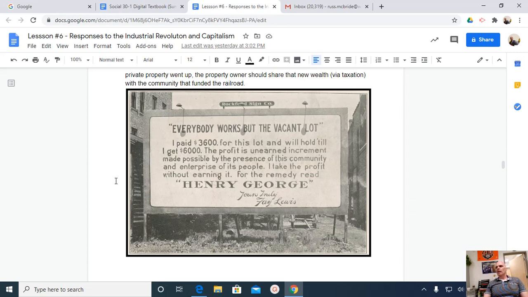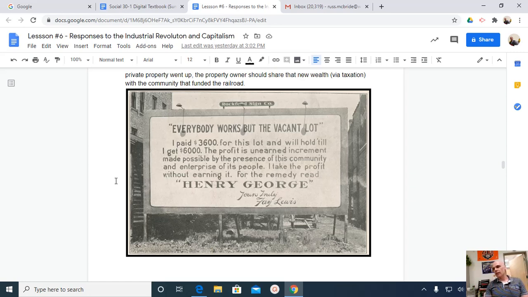Henry George has a sign, or sorry, J. Lewis has a sign here, but the sign is promoting Henry George's ideas about how in capitalism people can create wealth by doing nothing. I bought some land for $3,600. I'll sell it at $6,000. Ooh, look at me! I've made money. It's questioning that profit without actually earning it.